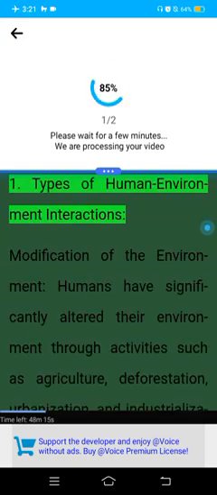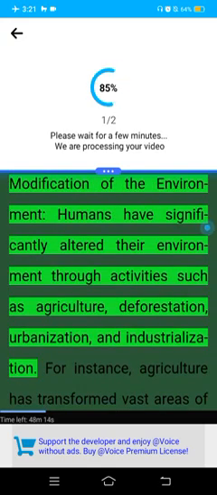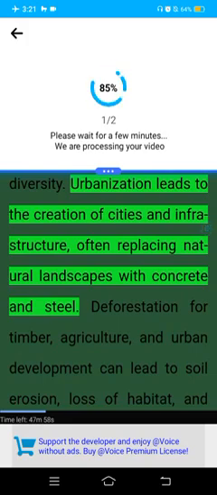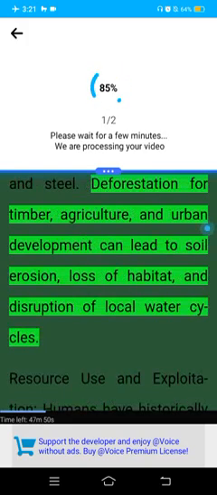1. Types of human-environment interactions. Modification of the environment. Humans have significantly altered their environment through activities such as agriculture, deforestation, urbanization, and industrialization. For instance, agriculture has transformed vast areas of land into farmland, changing ecosystems and reducing biodiversity. Urbanization leads to the creation of cities and infrastructure, often replacing natural landscapes with concrete and steel. Deforestation for timber, agriculture, and urban development can lead to soil erosion, loss of habitat, and disruption of local water cycles.